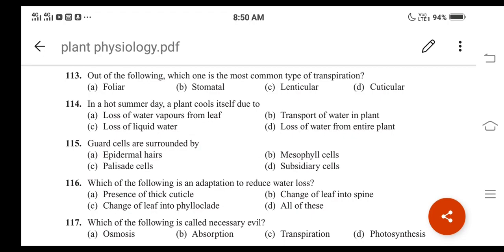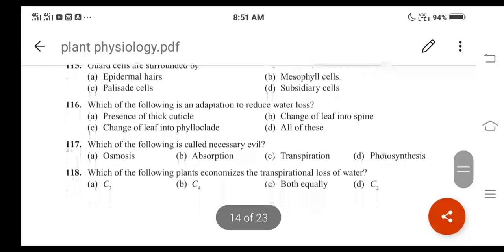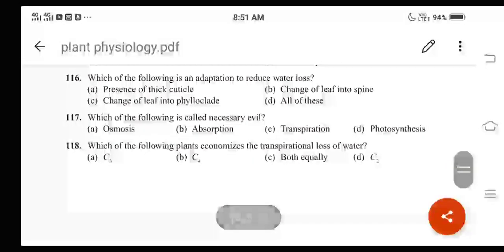Okay, then let us move on to question number 116. 116, what is there?